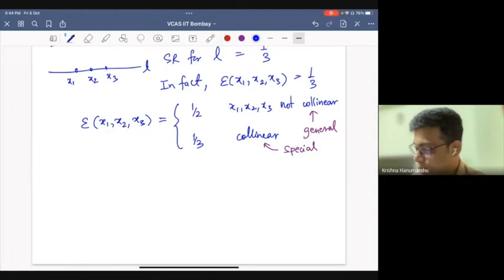So as you can see, things can become small at special points, and in the case of 3 points, there are only 2 possibilities. Either it is not collinear or collinear. But as you can imagine, for more points, you have various kinds of special configurations. Maybe you have 4 points, in which case 3 are collinear and the 4th one is outside that line, or all 4 are collinear, in which case you'll get a different value.